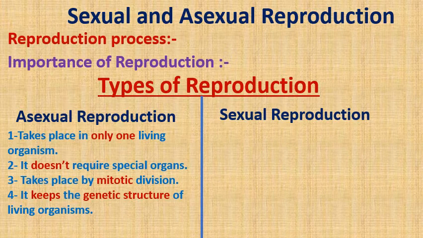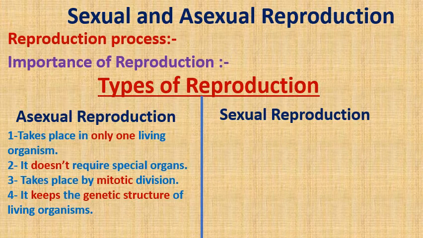In mitotic division, the produced individual keeps the genetic structure. So in asexual reproduction, the cell divides mitotically to produce, pay attention, an individual identical to the parent. Both of them have the same genetic structure.